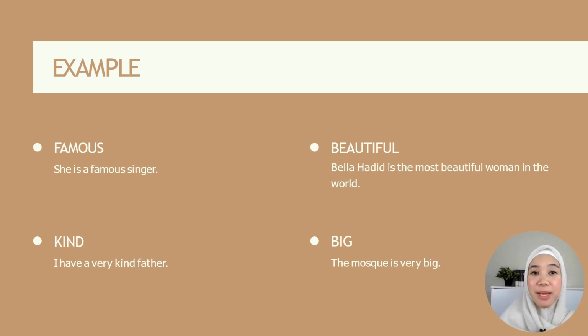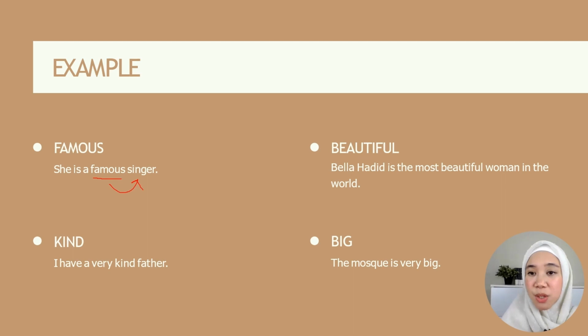Now here are some examples of adjective. Famous. She is a famous singer. So the adjective famous here describes the noun singer. So remember, keep in mind that adjective describes a noun. So this famous here describes the singer. What about the singer? She's famous.